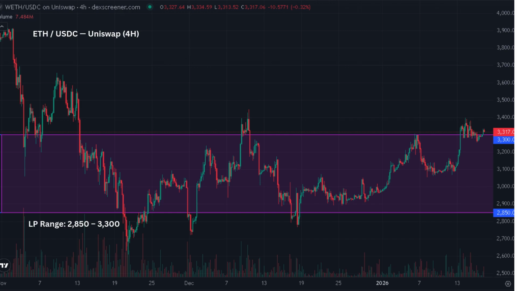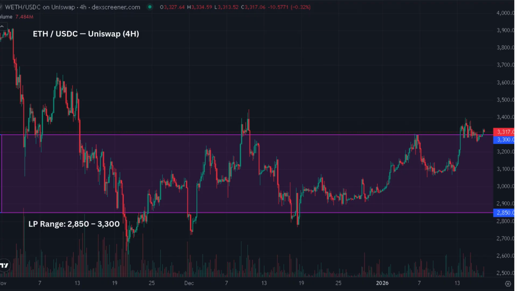LP regime provides daily liquidity provider regime updates. This channel is for people who already understand liquidity provision and want a structured way to manage risk. This is not a trading signal service. It is not about predicting price direction. LP regime focuses on identifying when markets are range-bound versus trending, so liquidity providers can avoid being exposed during regime